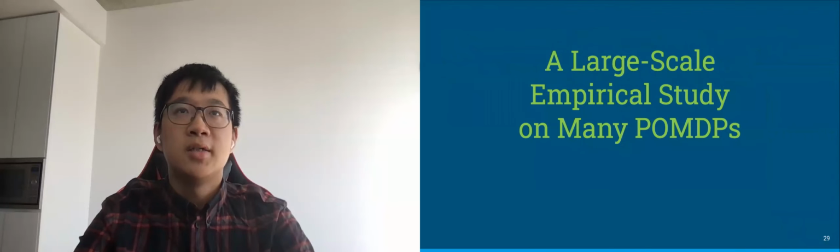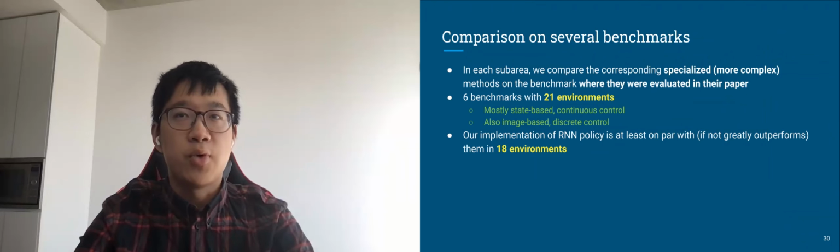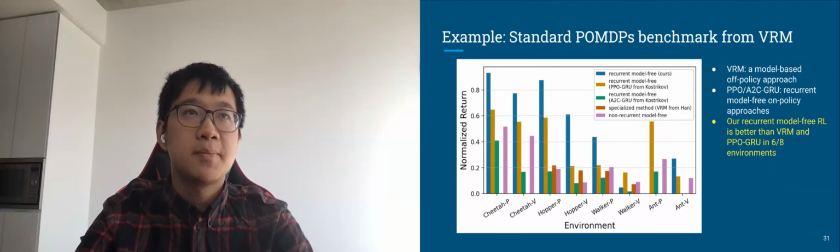Finally, we provide a large-scale empirical study on many POMDPs. In each sub-area of POMDPs, we compare the corresponding specialized or more complex method on a benchmark where they evaluated in their paper, including 6 benchmarks with 21 environments. Our implementation of recurrent policy is at least on par with, if not greatly outperforms them in 18 environments.